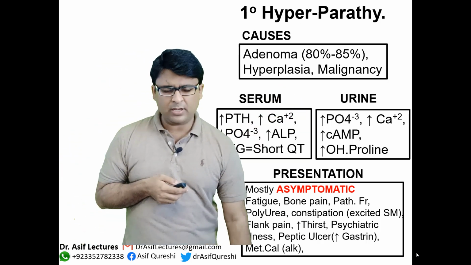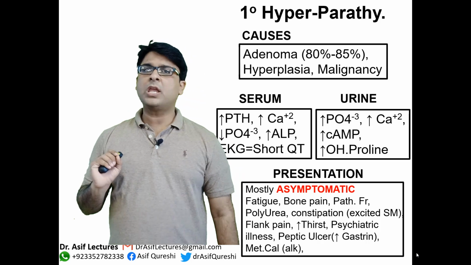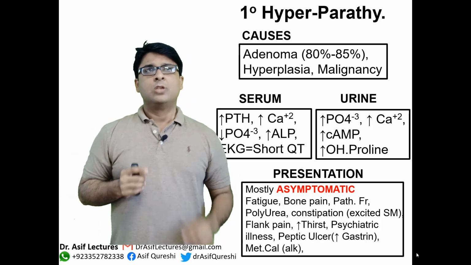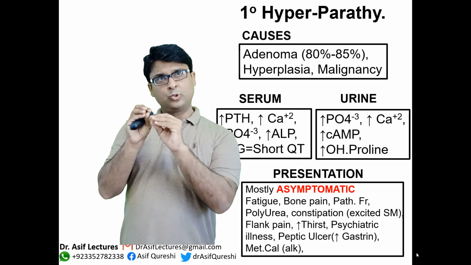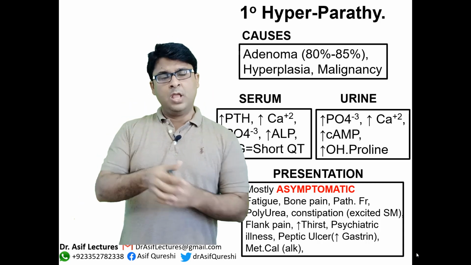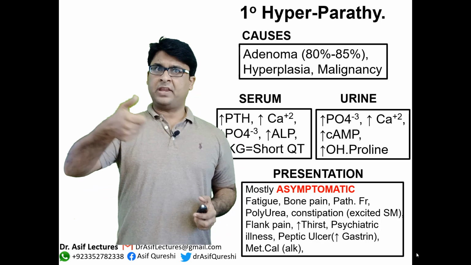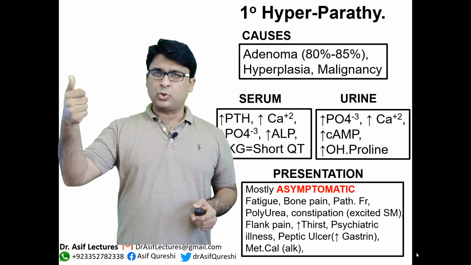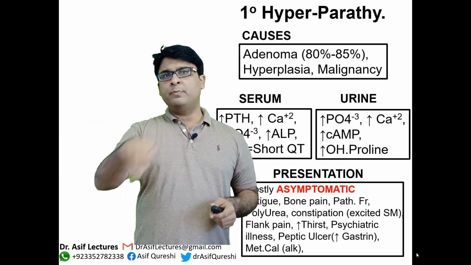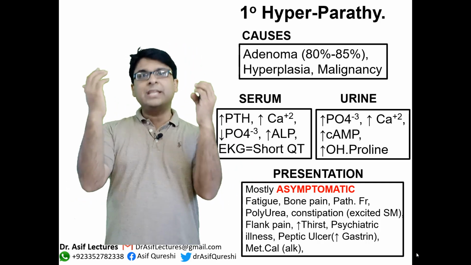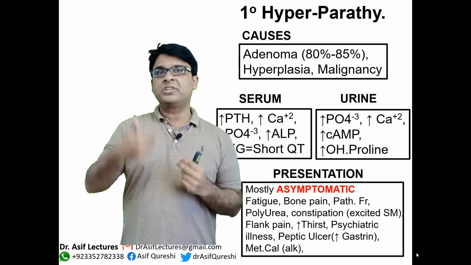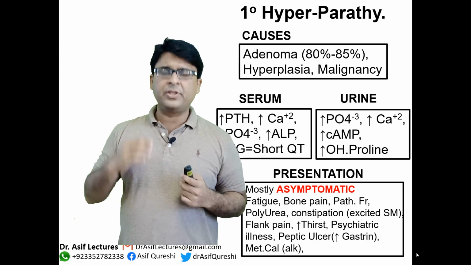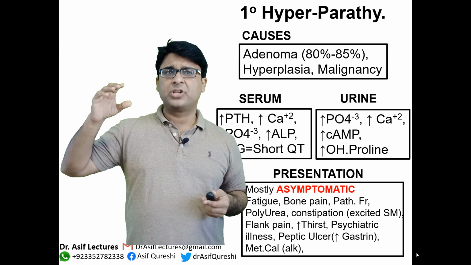High calcium in urine? Wait. We are talking about hyperparathyroidism. So when there is high parathyroid hormone, it goes to the distal convoluted tubule and increases the reabsorption of calcium. So in the urine, calcium should be low or high? Theoretically, you may think that calcium will be low in the urine and more in the blood, but it doesn't really happen because there is a reabsorption saturation capacity.